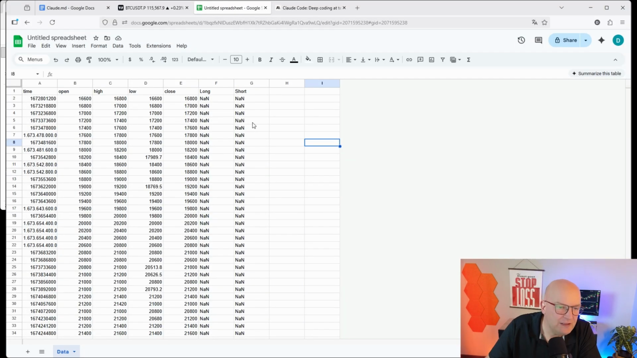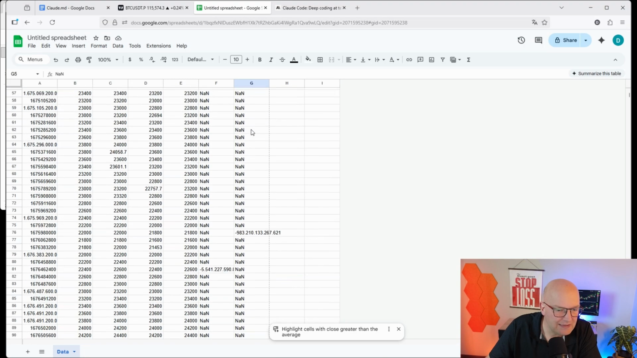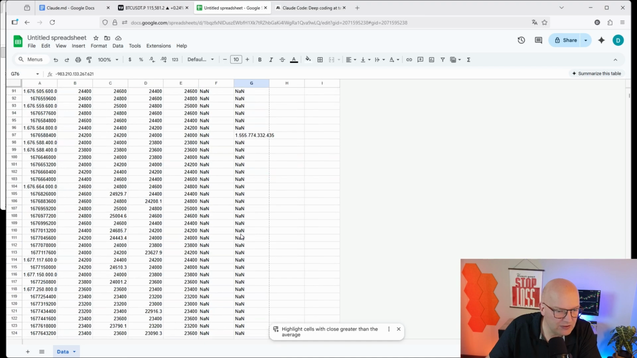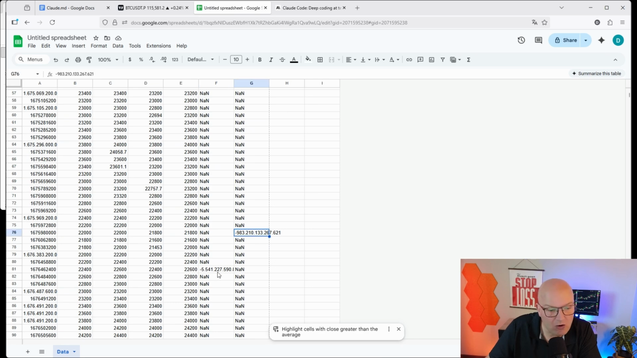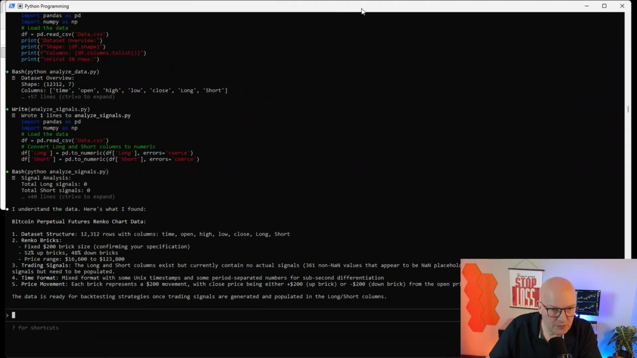But however, if we go here again into our data file, we can see that sometimes there are values in those columns indicating that at this precise moment there was either a long or a short signal. So we want to tell Claude to look at all the data, and when there is a non-NaN value for long or short signal, to treat it as a long and short signal.